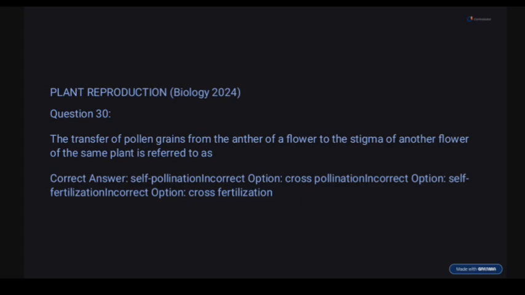Question 30. Transfer of pollen grains from the anther of a flower to the stigma of another flower of the same plant. Keyword, the same plant, okay? So the answer here is self-pollination. That's transfer of pollen grains from anther to the stigma of the same plant, self-pollination. In cross-pollination, it is transfer of what? Between different plants.